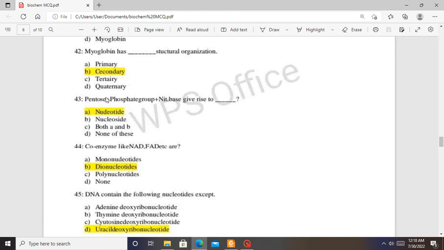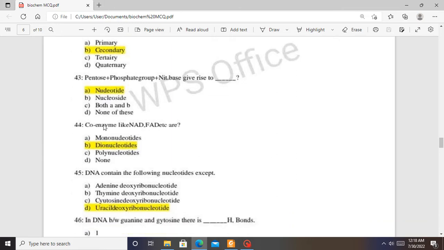43. Pentose plus phosphate plus a nitrogenous base give rise to a nucleotide. So we have a pentose sugar, like ribose, a phosphate group, and a nitrogenous base, which gives rise to a nucleotide. A nucleoside is a nitrogenous base plus the pentose sugar without the phosphate.